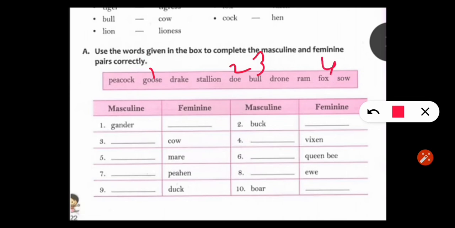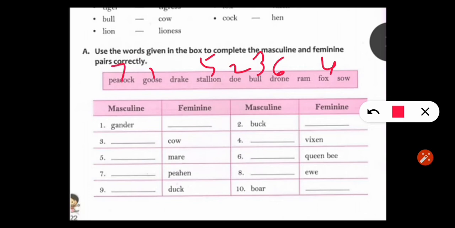Fifth one, mare. Answer is stallion. Sixth one, queen bee. Queen bee is feminine gender, and the masculine gender of queen bee is drone. Now next one, peahen. The answer is peacock.